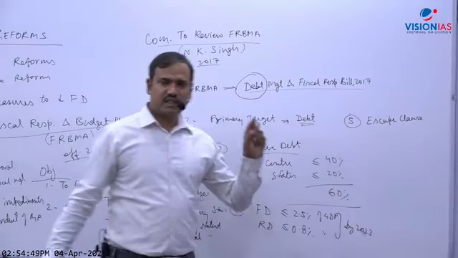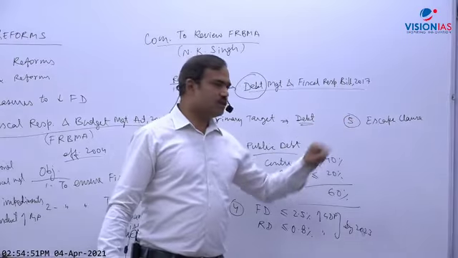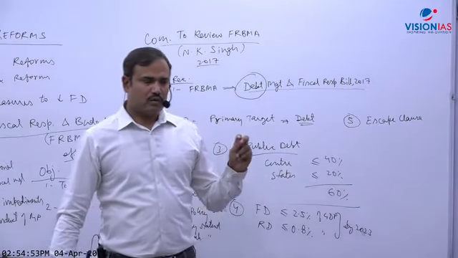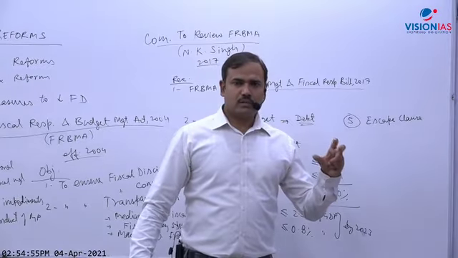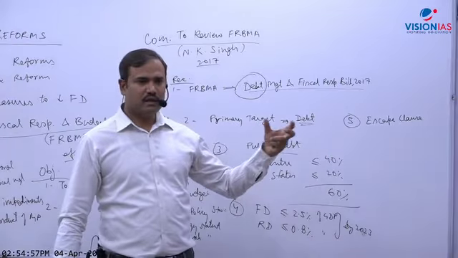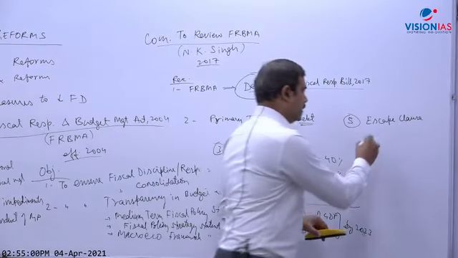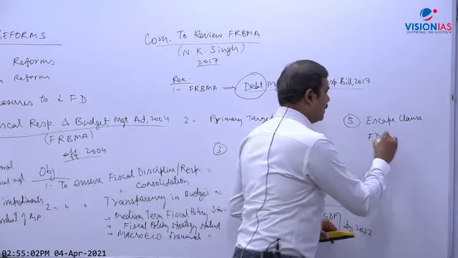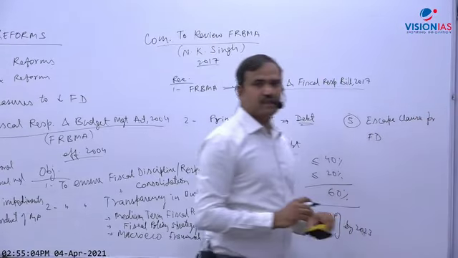And the next point you mention: there should be an escape clause for fiscal deficit.